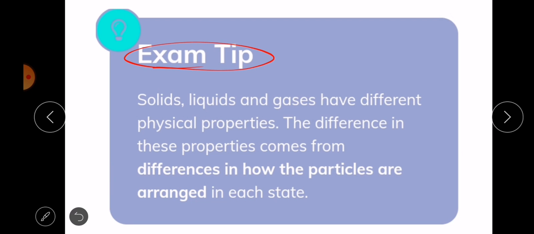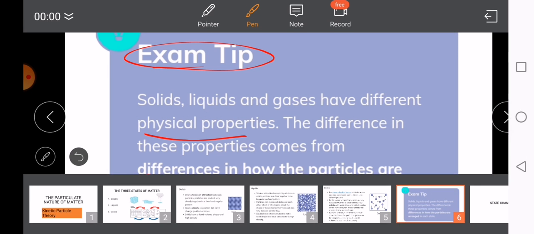So here I want us to look at the examination tips. Solids, liquids, and gases have different physical properties. The difference in these properties comes with differences in how the particles are arranged in each state, as we have just discussed.